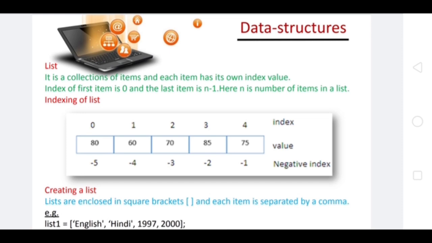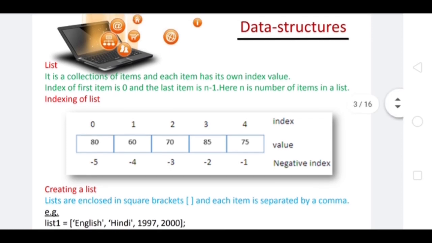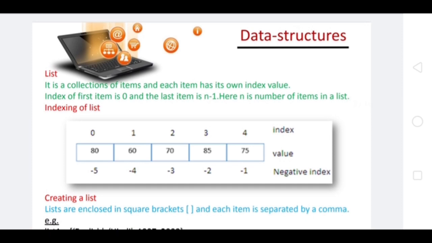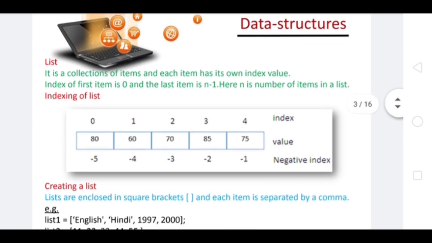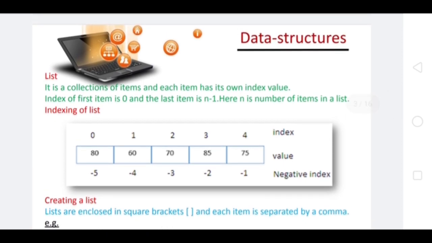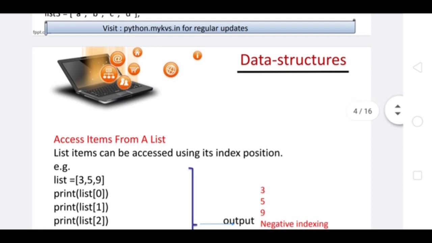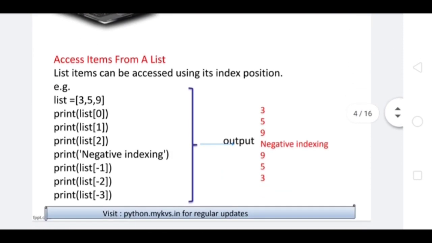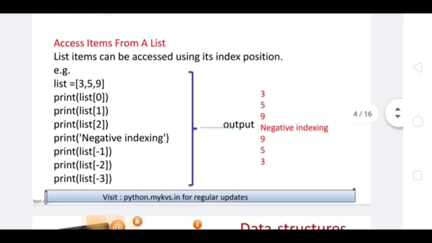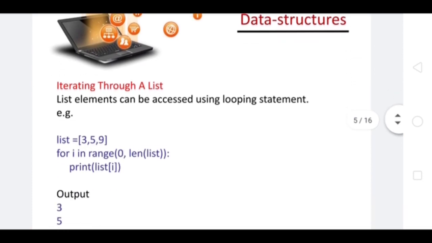So if I need to access the third element, I need to write L square bracket 2, and we have two kinds of indexing, forward indexing and backward indexing. We always enclose the list in square brackets. If I need to access any element from the list, I need to mention its index position within the square brackets, right? This we have already covered.